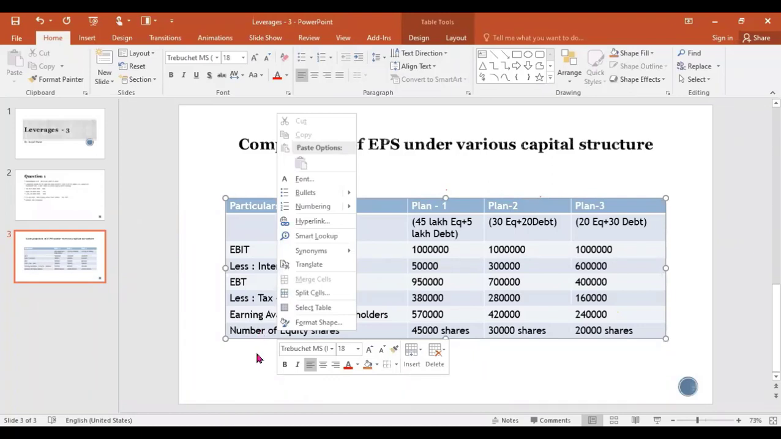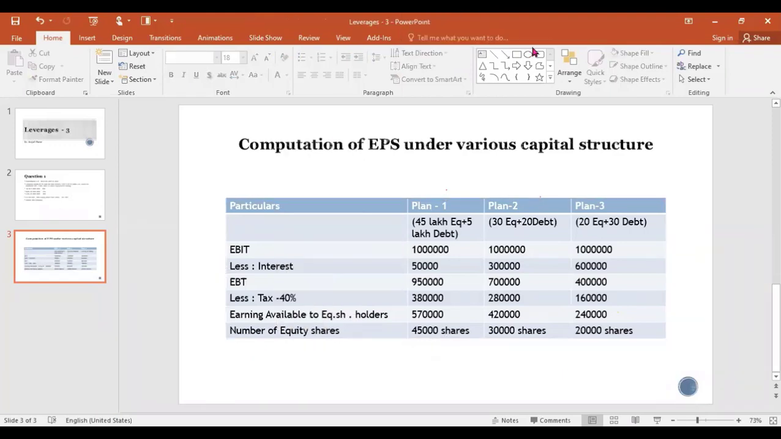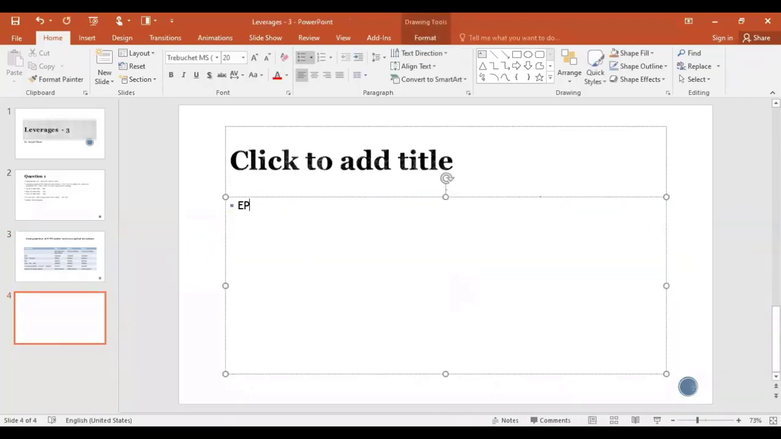First one is 12.67. Are you calculating? We'll allow everybody to calculate and see how many are calculating it. EPS is earning available to equity shareholders divided by the number of equity shares. So calculate the EPS and tell me which plan is suitable. Second plan is suitable. So you have calculated the EPS.